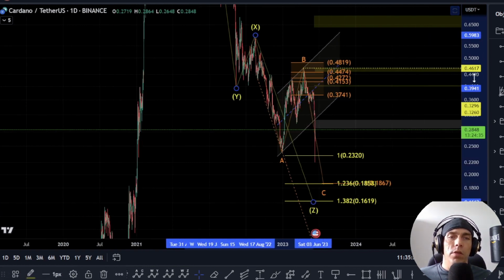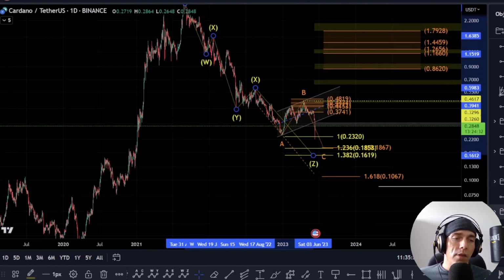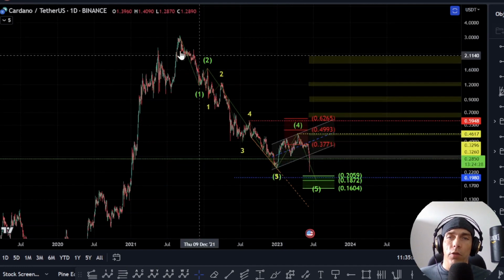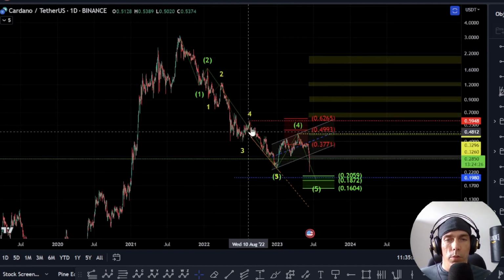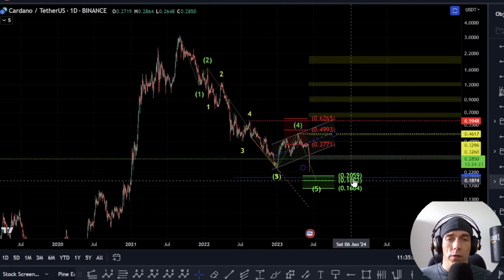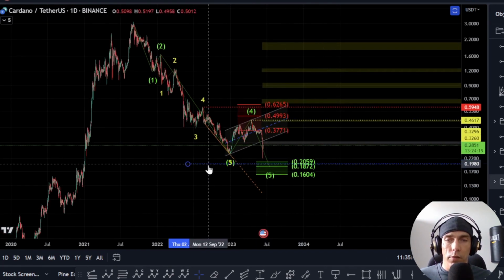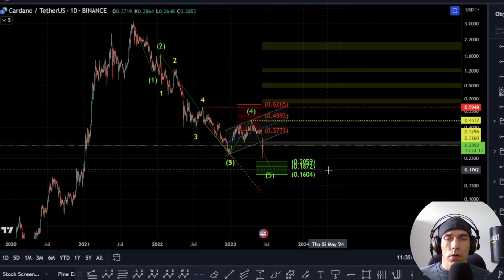Now the other way we were discussing this move here was that potentially what we could actually have is just a simple 5-wave move from the highs, and that would be treating this as 1, 2, 1, 2, 3, 4, and 5, and then treating this as an additional 4th wave. So what we're looking for as a target here is actually this zone over here of this 2059.